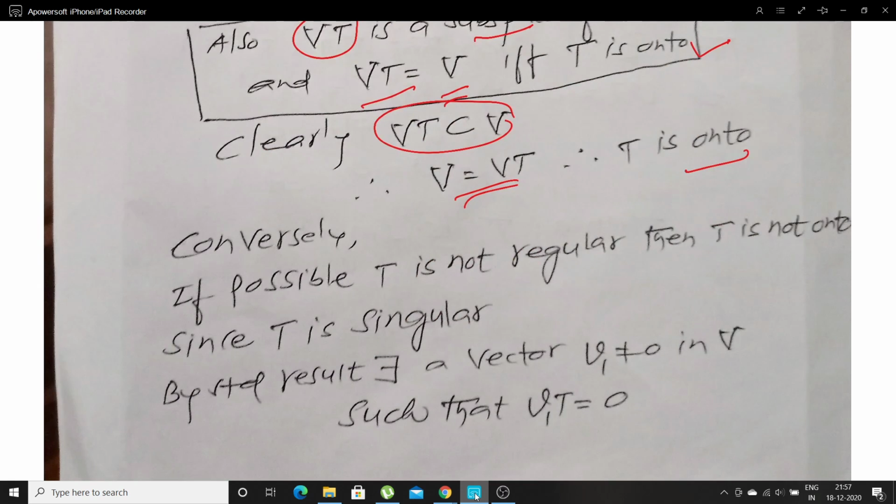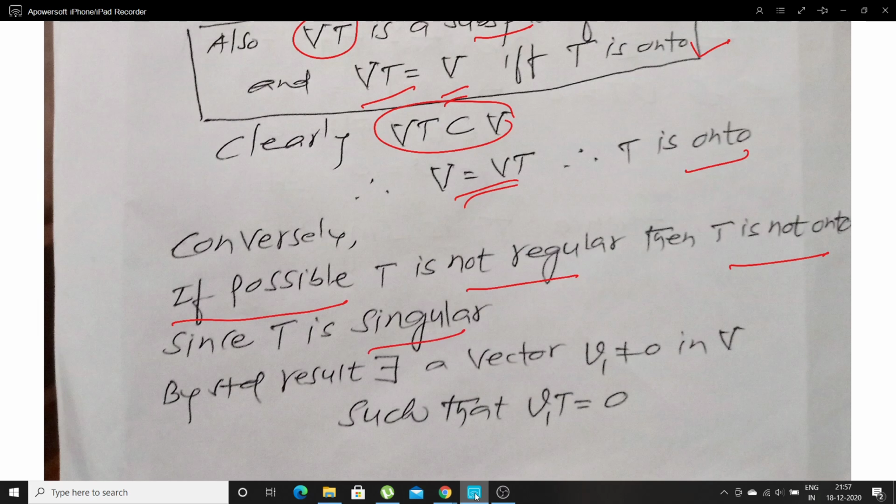I'll prove the converse part by contradiction method. If possible, T is not regular. T is not regular means T is not onto. If T is not regular, that is the same as saying singular.